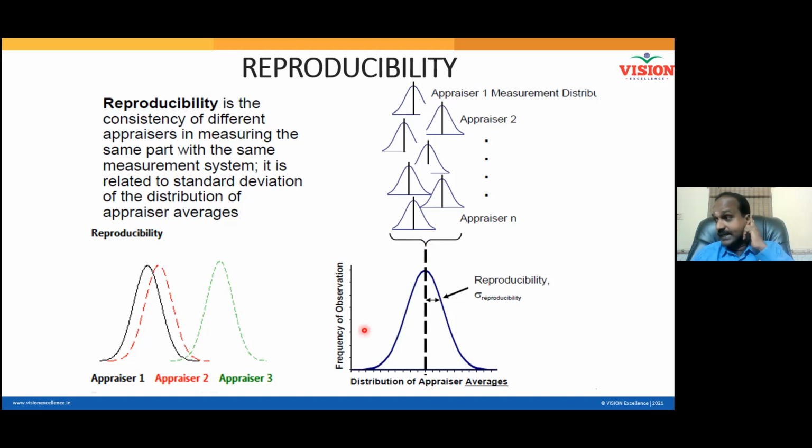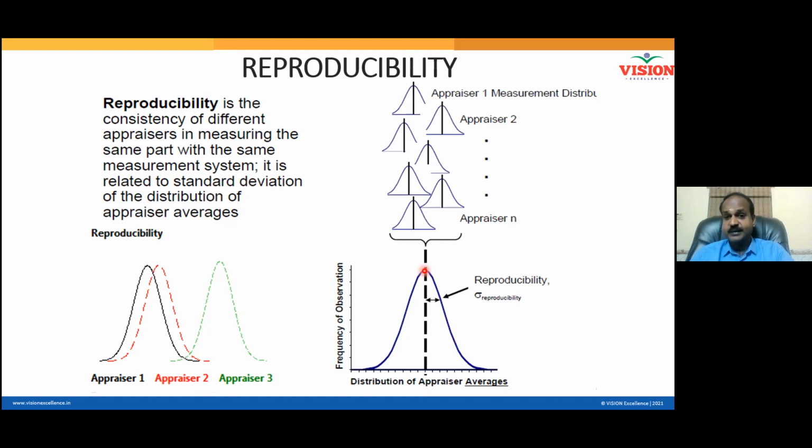Now with respect to the grand average, I plot all the averages. Half of the averages will be on the right side, half on the left side, and I will have more values closer to the grand average. That means again it will follow normal distribution. Now I want all of you to understand, this is an important theorem called the central limit theorem. Whenever you visualize the distribution of the averages, the distribution will always be normal.